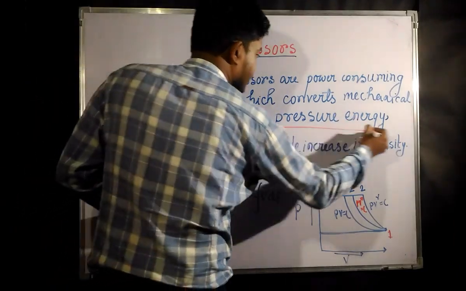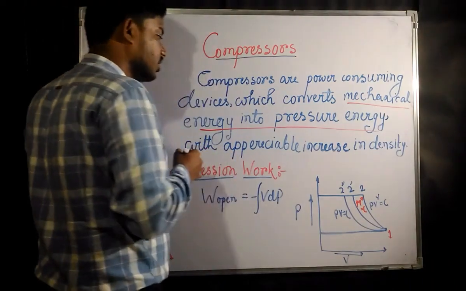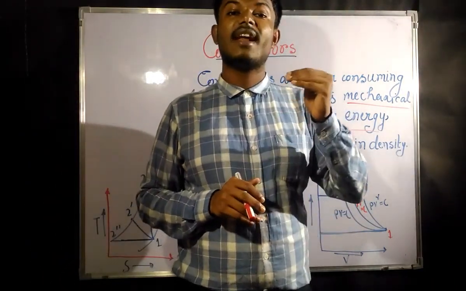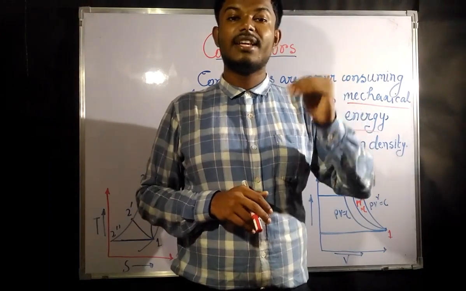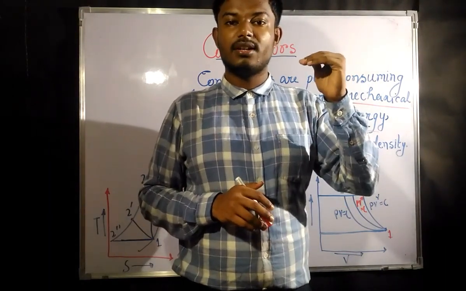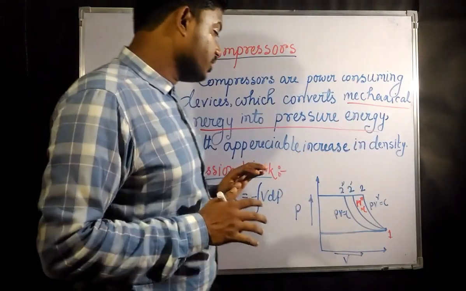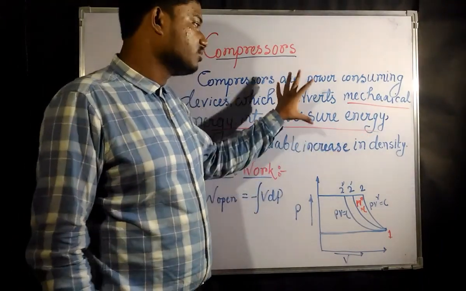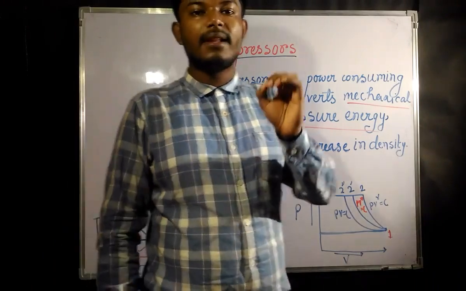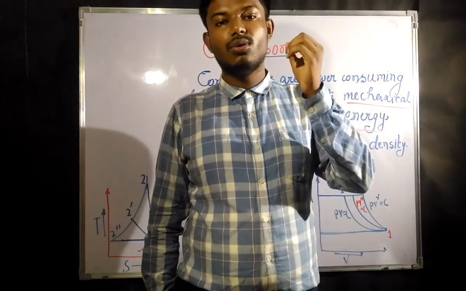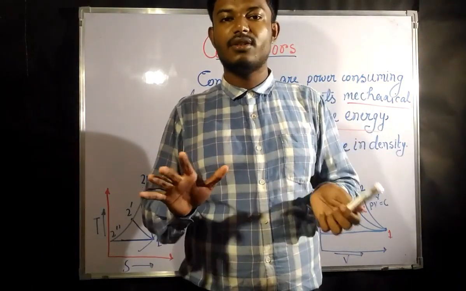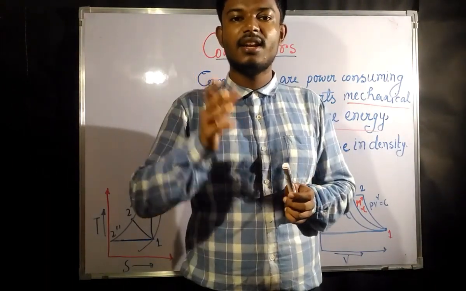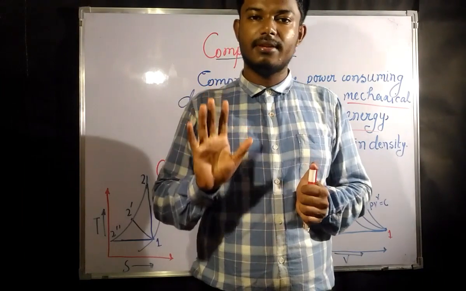That means there should be a rise of pressure during this process, so you cannot go for constant pressure. If you did, the whole work would be in vain. If you cannot raise the pressure by compressing a substance, then your complete work is in vain.